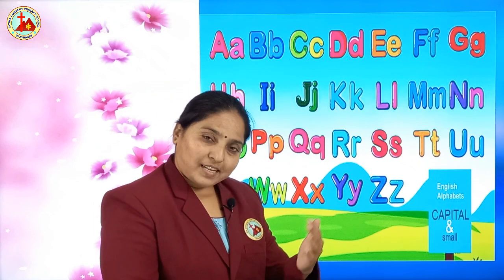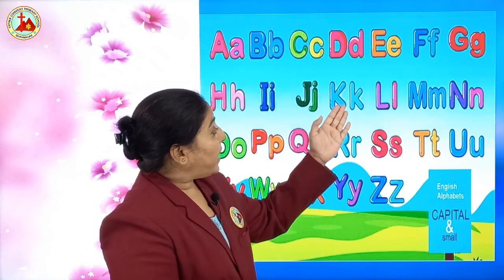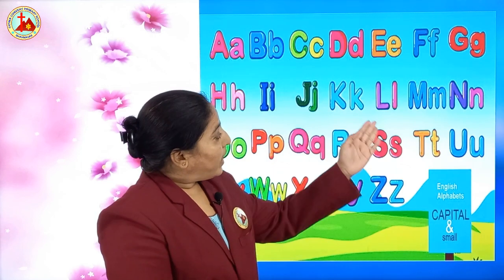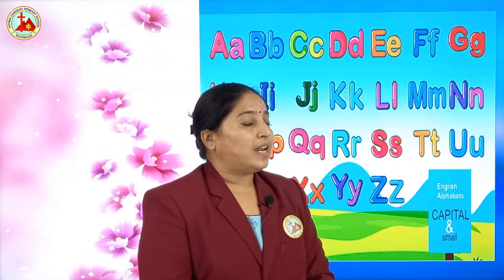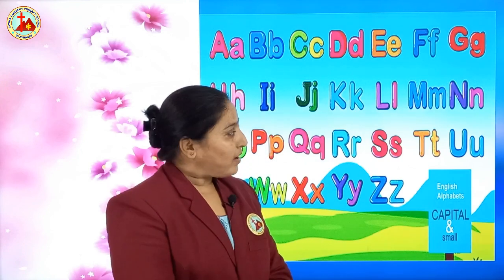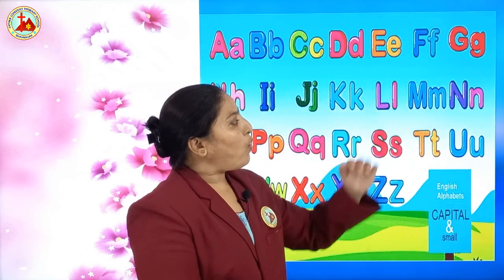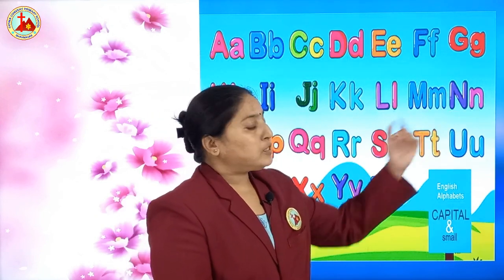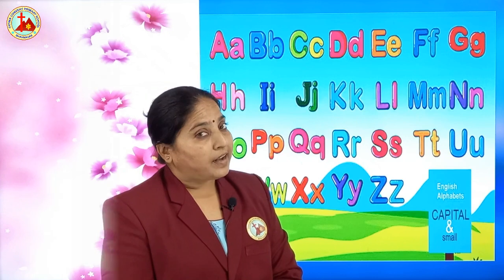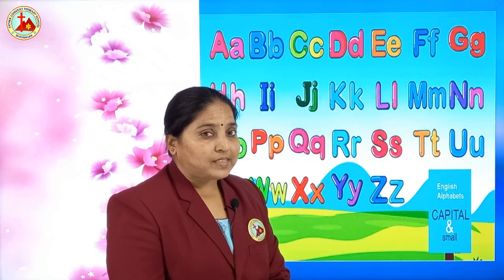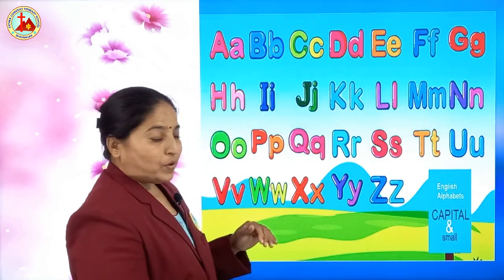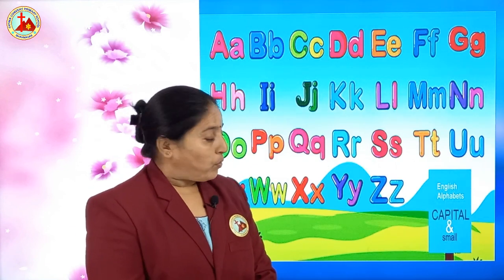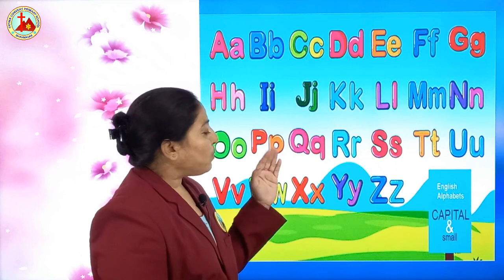Capital J, small j. J says ja. Capital K, small k. K says ka. Capital L, small l. L says la. Capital M, small m. M says ma. Capital N, small n. N says na. After N, which letter comes? Yes, O. Capital O, small o. O says O.